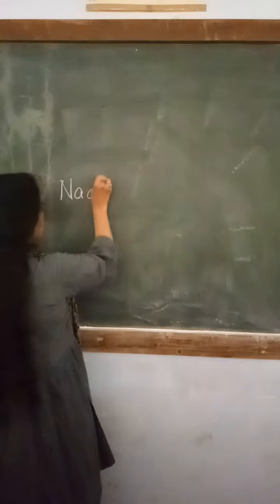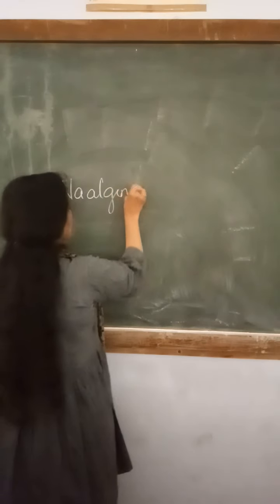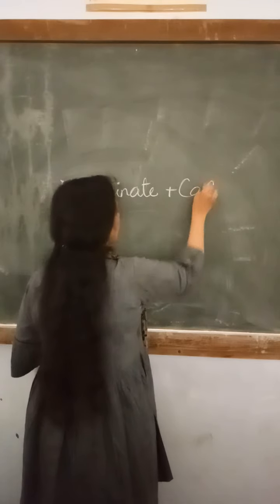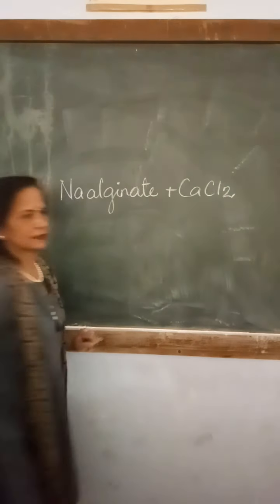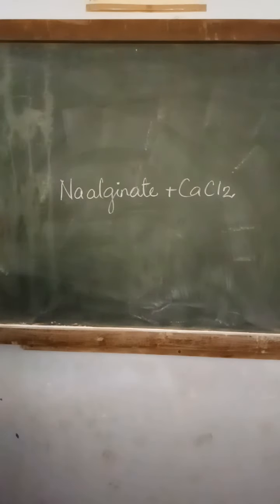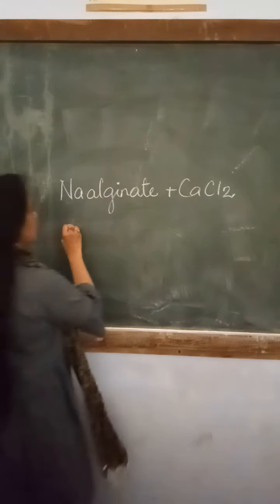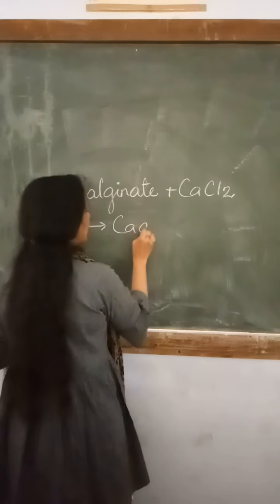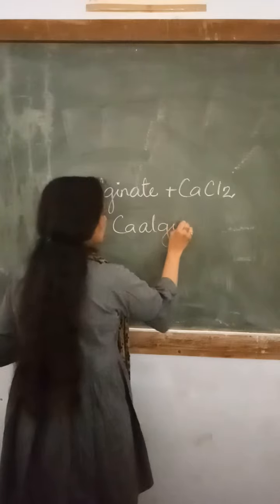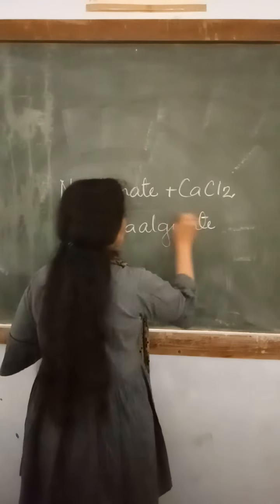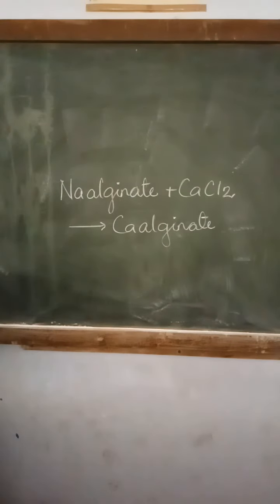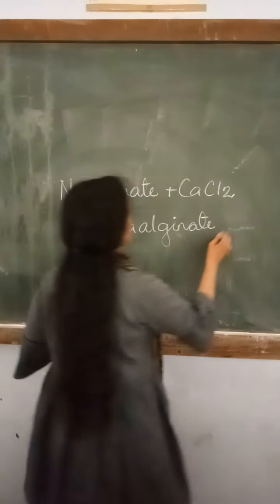Very firstly we will see the reaction: sodium alginate plus calcium chloride, it will give you calcium alginate and sodium chloride.